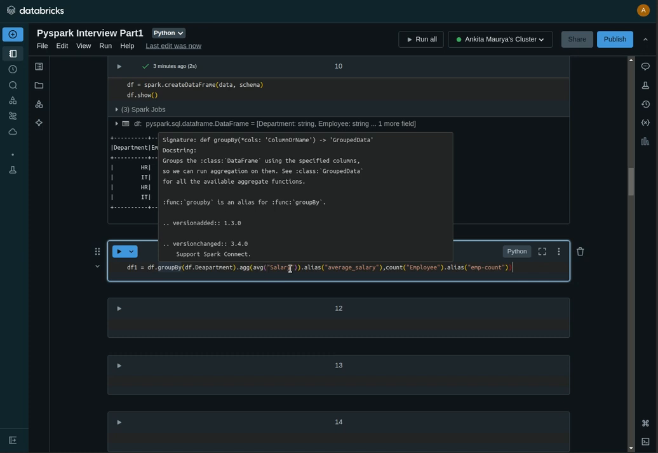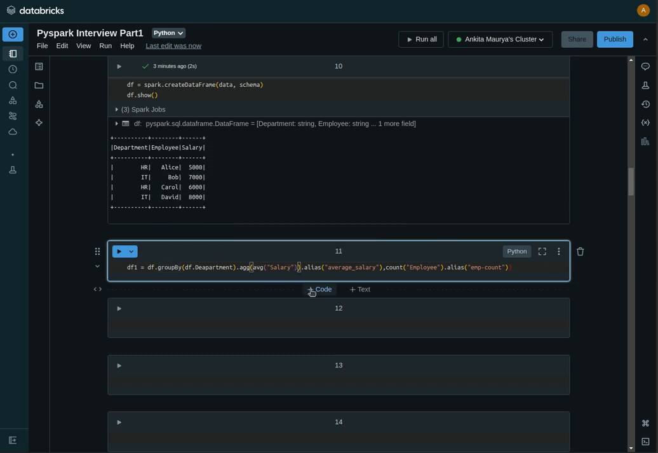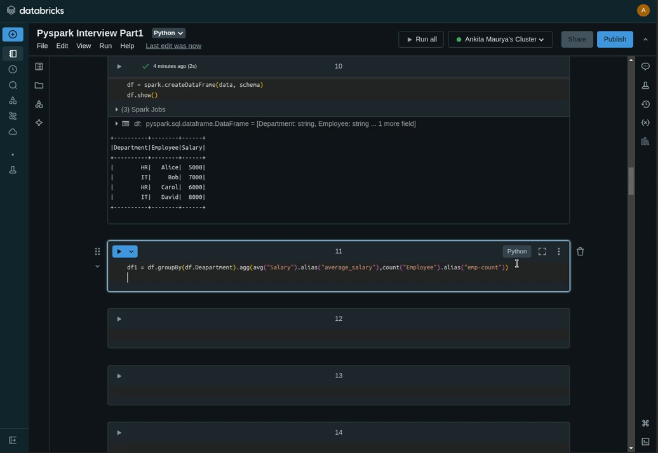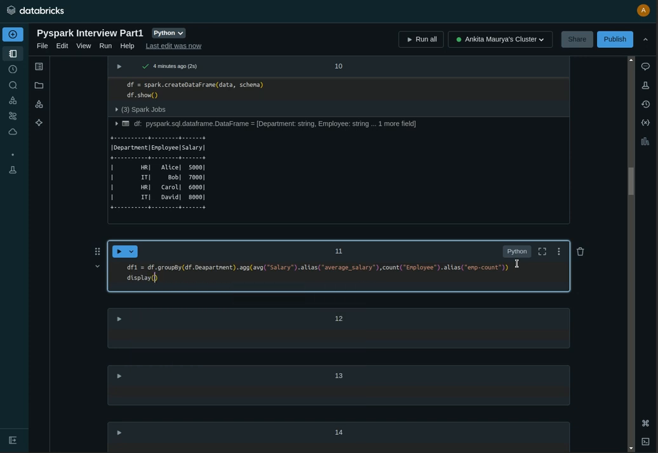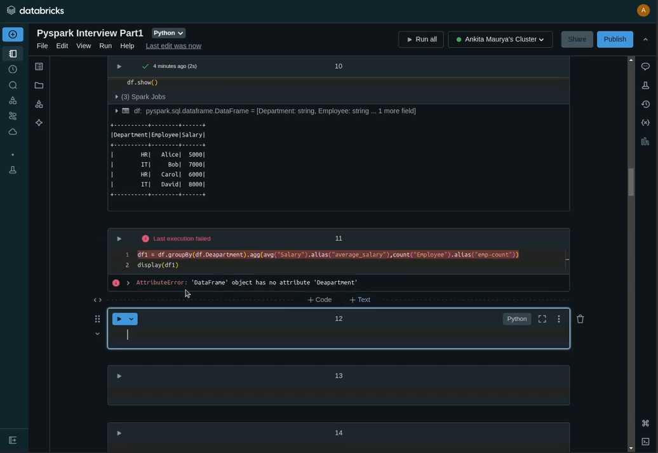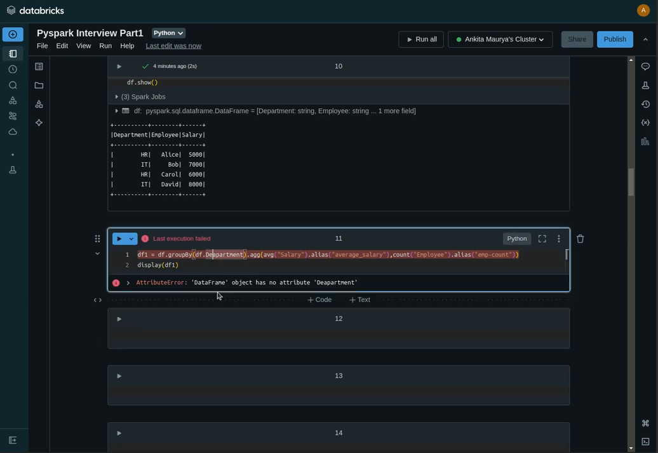Okay, this will close here. Now df1, we have to display, so we can use display df1. The error says the data frame object has no department. Okay, so this is the wrong department, I think. Yeah.